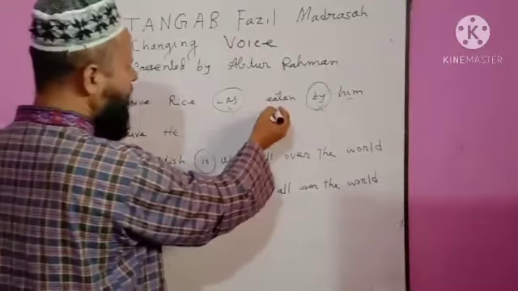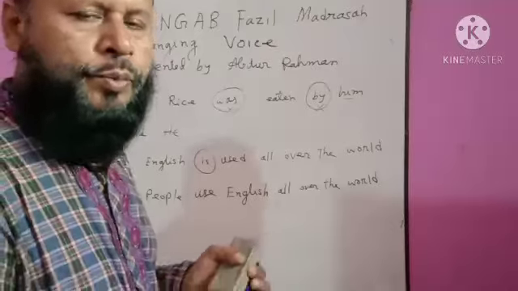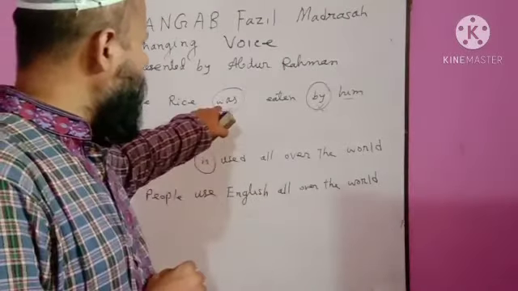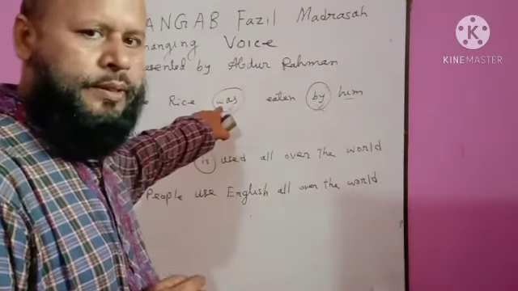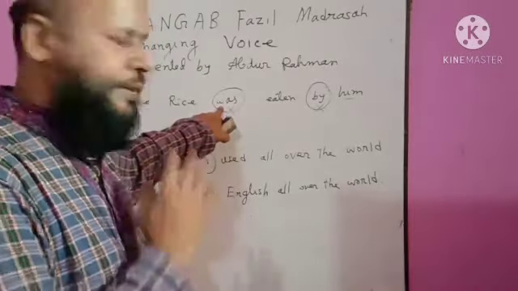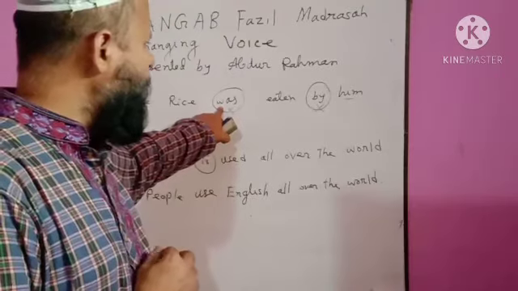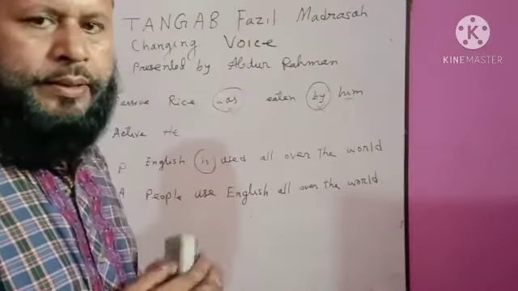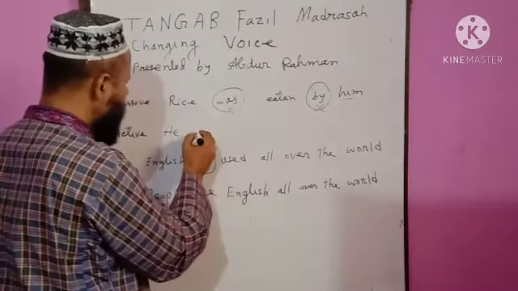The main verb will shift. The main verb will be changed according to the be verb. Here the to be verb "was" is in past tense. So we have to use the past form of "eaten". "Ate" is the past form of "eaten".